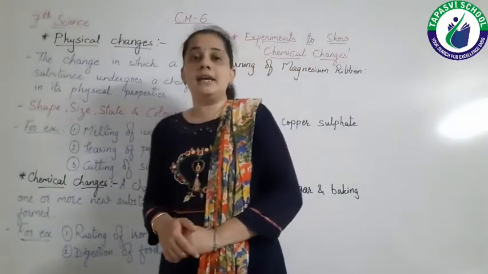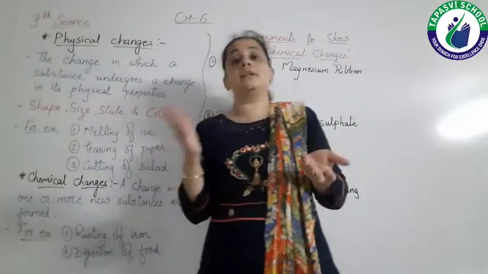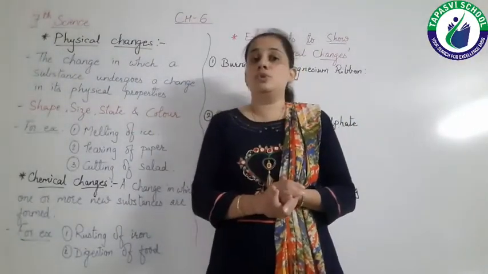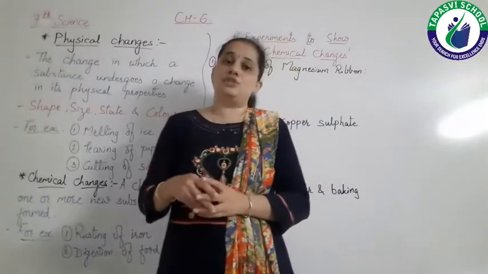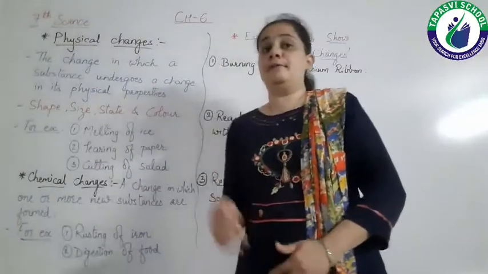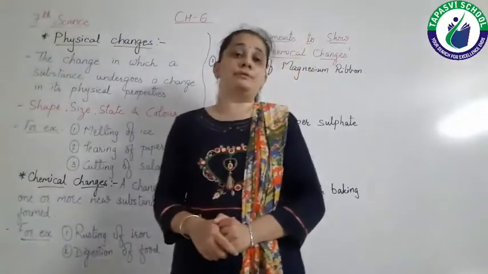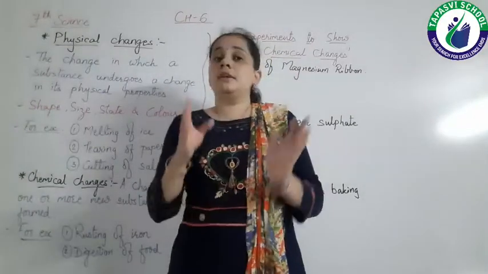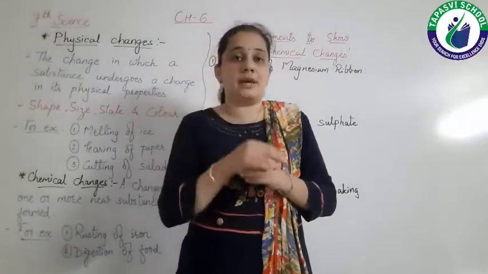Or we can say the color changes from one color to another. Then also you can say that that is a physical change. For example, if you take a blade and keep it into the flame, then the color changes from silver to red for some time.